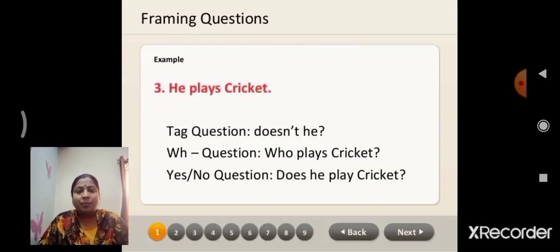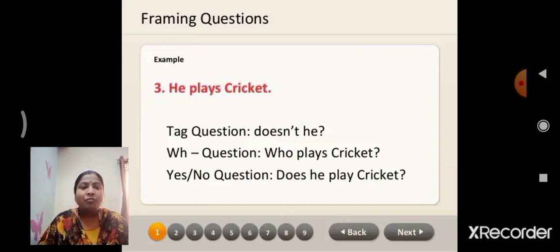Next statement: He plays cricket. In this statement, plays is the verb, V1 plus S. How can you divide the verb plays? Yes, does plus play. Can you understand? When the verb has an S form, we have to take out the auxiliary verb does. Does plus V1. He plays cricket.